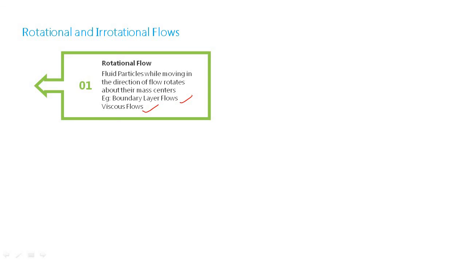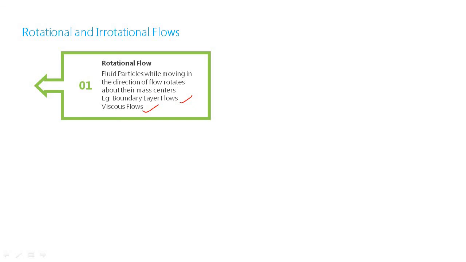A boundary layer, we know, is a very small layer of fluid adjacent to a solid boundary. This is most pronounced in viscous flow. Inside the boundary layer, there is rotation of the fluid particles about their mass centers. Such type of flow is known as rotational flow.